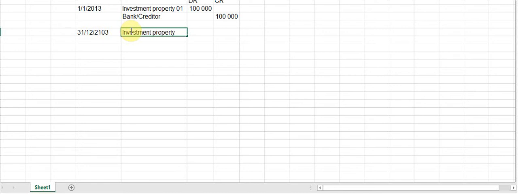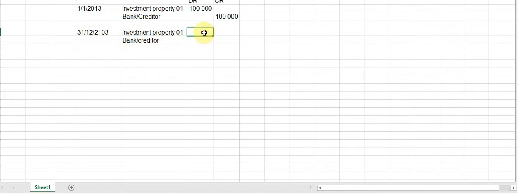When construction is done, we are not improving upon the building. We are actually constructing more space, for example, within the building. So therefore, that is capitalized as part of the asset. Again, they don't tell you whether it was paid for. So again, I'm going to say bank/creditor.